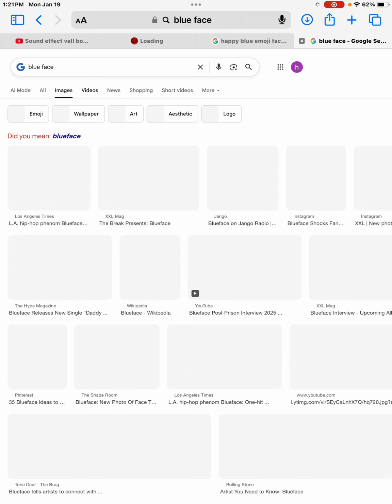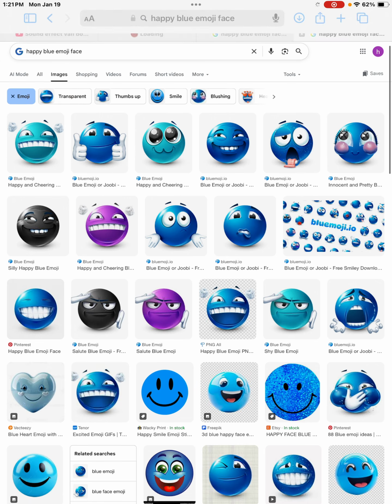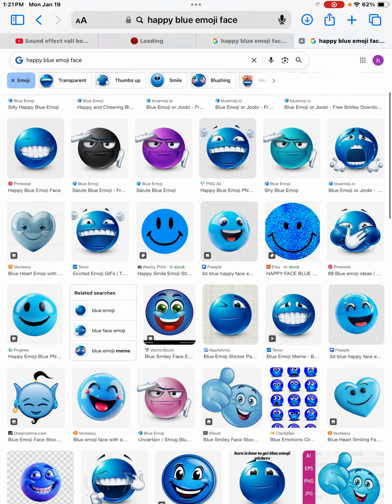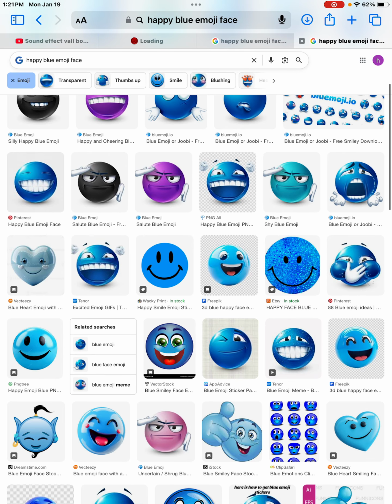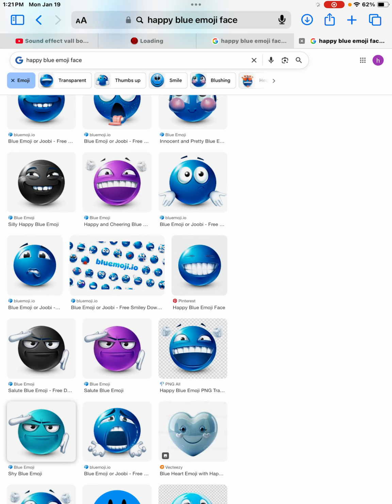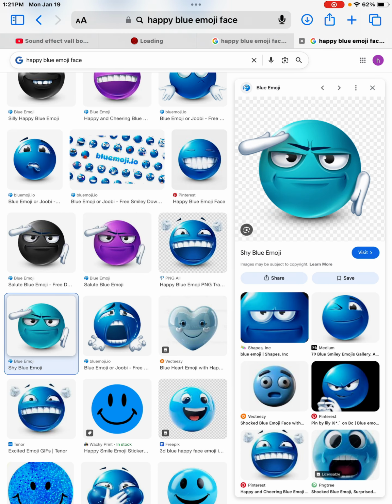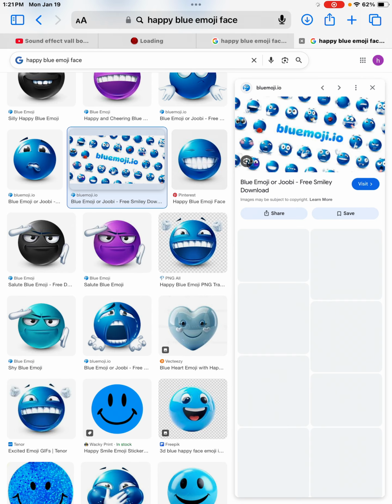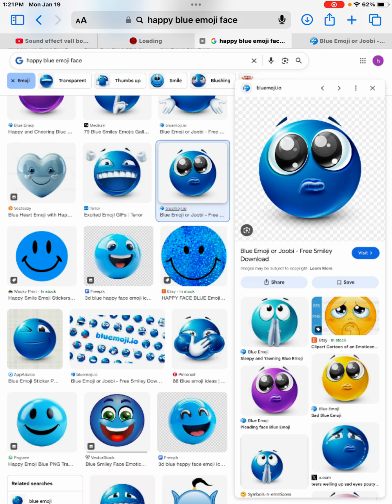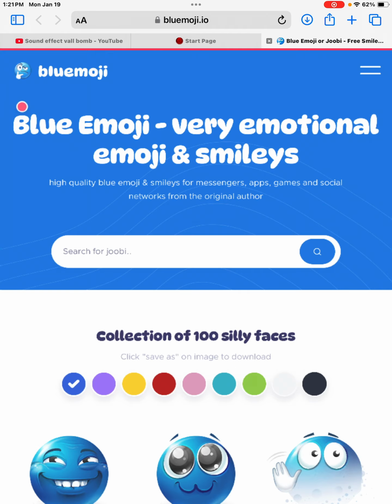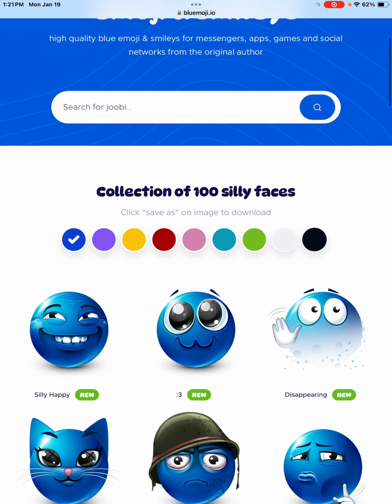You see like this, but go to images, go to this, and then look for the one that says blue emoji, the website. Look for the one that says blue emoji, click on it, boom! Got it.